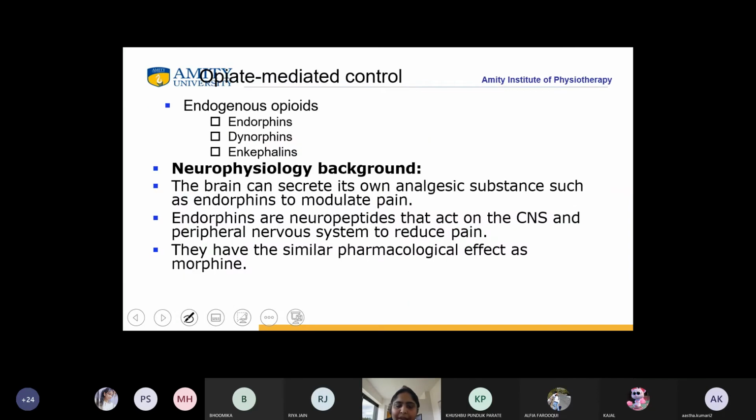While this is happening, the brain can secrete its own analgesic substances such as endorphins that will modulate the pain. So what are endorphins? Endorphins are neuropeptides that act on the central nervous system and peripheral nervous system to reduce pain. So they have a similar pharmacological effect as morphine.